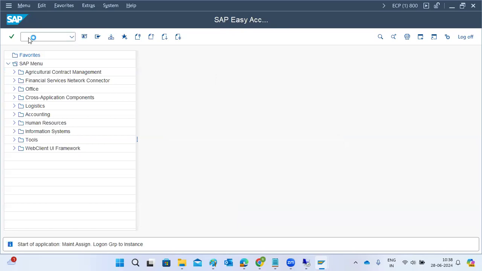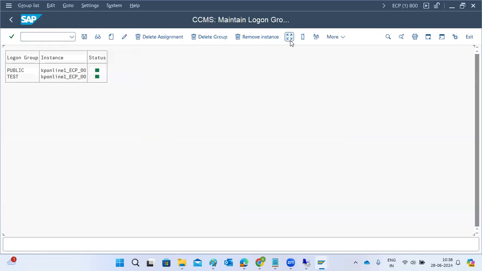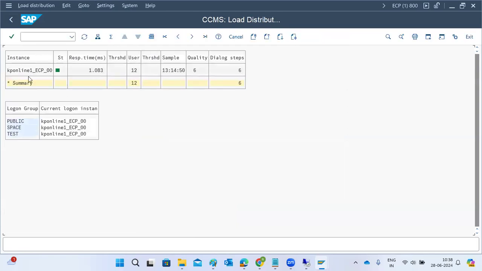Sometimes the system performance is very bad. If you go to SMLG and check the logon groups, you will see the response time, how fast the system is responding here, right? So 1553 milliseconds here. Total, how many users are logged in here? 10 users are logged in, right? Now 15 users, 14 users. If you click on the buttons, the user fluctuations will happen here.